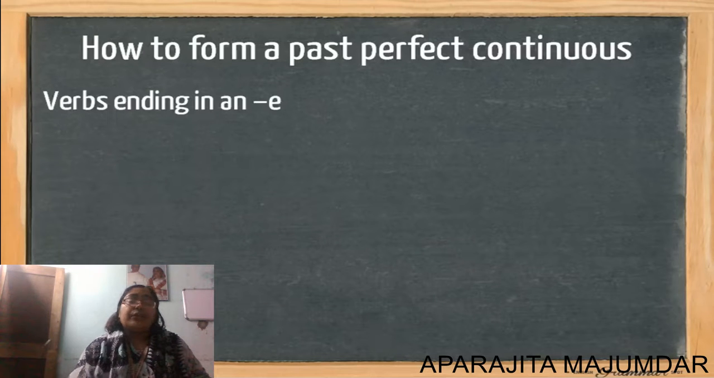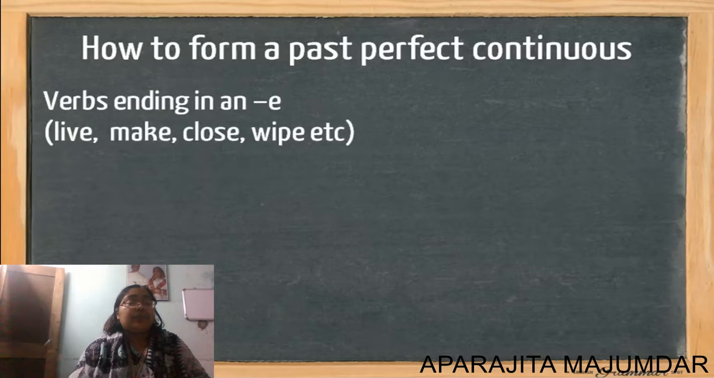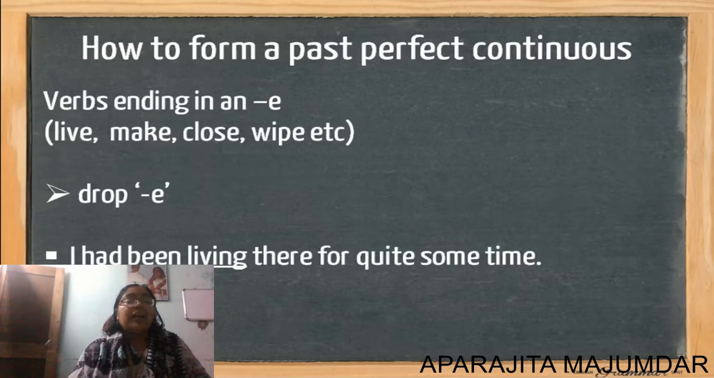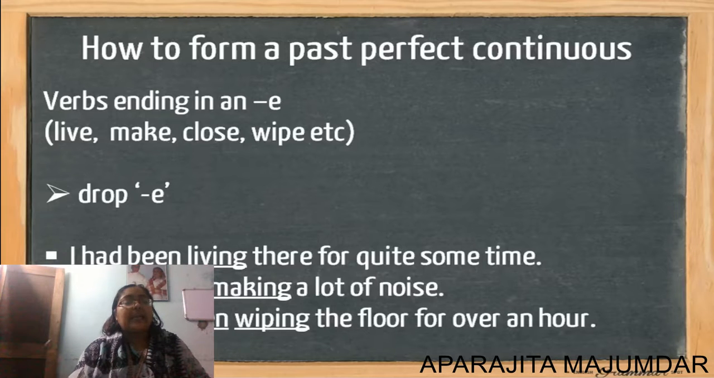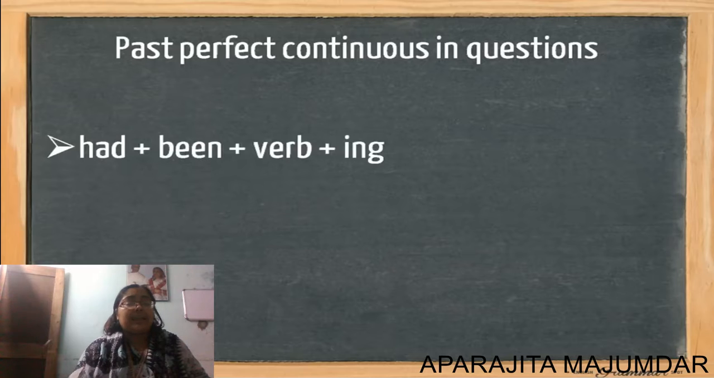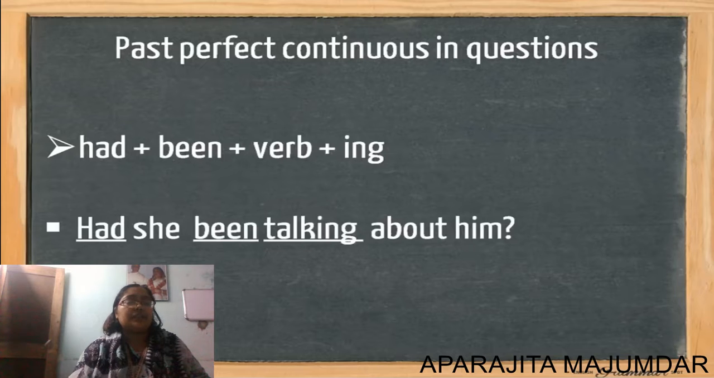So, now verbs ending in an E, like live, make, close, and wipe. What do we do? We drop E. And then I had been living there for quite some time. He had been making a lot of noise. They had been wiping the floor. And we use had and been and verb with ing for a past perfect continuous.